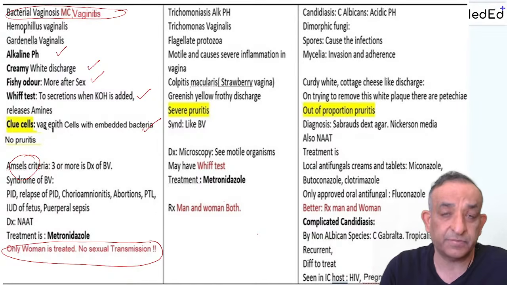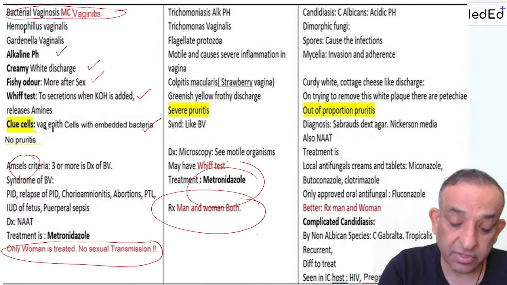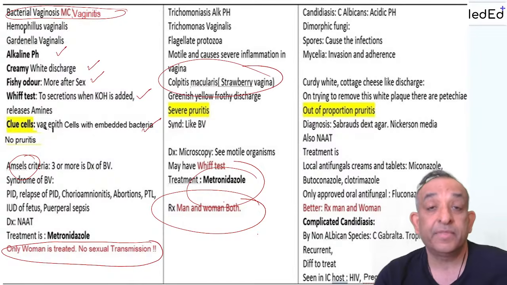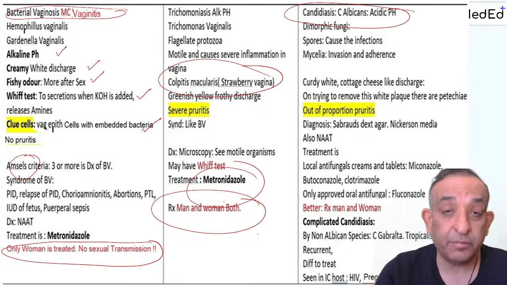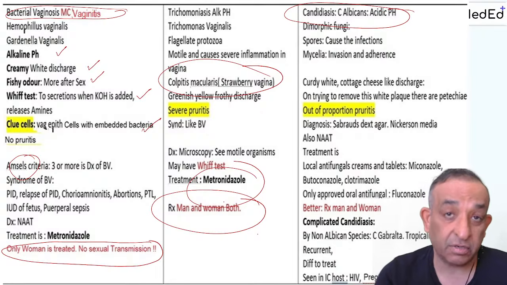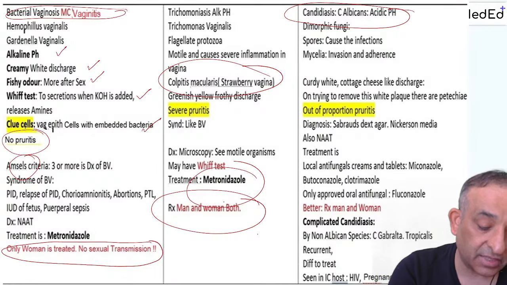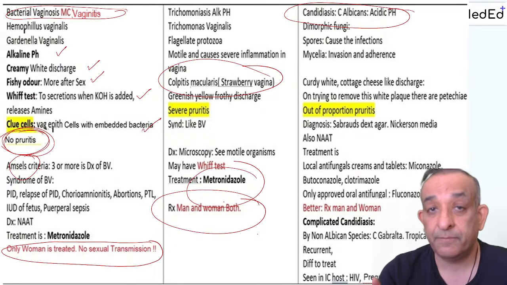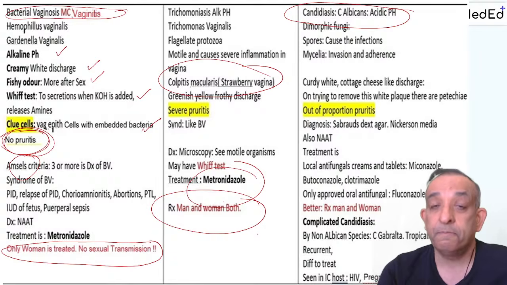It is not sexually transmitted. Yes, trichomoniasis, you must treat both man and woman. Of course, the drug of choice there is also metronidazole. And I told you colpitis macularis and strawberry vagina there. And candidiasis is in acidic pH. It's a dimorphic fungus. Remember, candidiasis and trichomoniasis have a lot of itching, but there is no pruritus in the case of bacterial vaginosis. So we are not changing these main features which we are teaching you, as of now, right?